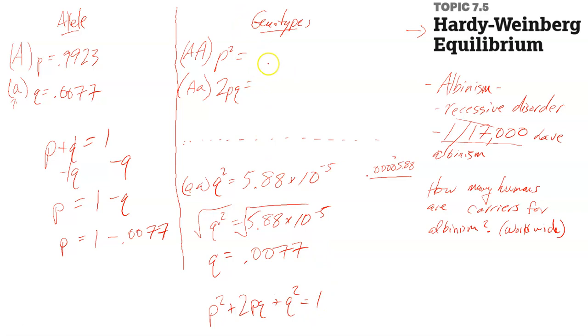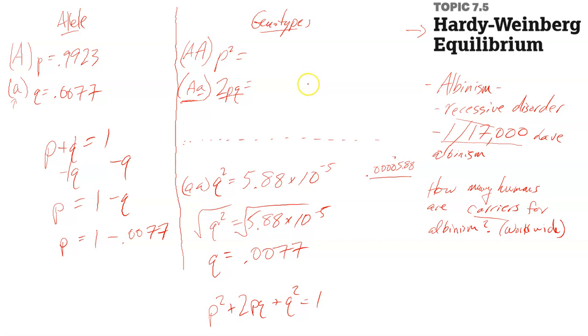But we also know, of course, over here, P squared plus 2PQ plus Q squared is also equal to 1. Okay. Let's see. How many humans are carriers for albinism? So, first thing you have to ask yourself is, which one of these genotypes represents a carrier for albinism? Well, we know that a carrier is somebody that carries that recessive allele, but does not show the trait. That would be your 2PQ population. So this one right here. So really, all we need to do is solve for 2PQ, multiply it into the worldwide population, and we'll know how many carriers we would expect.